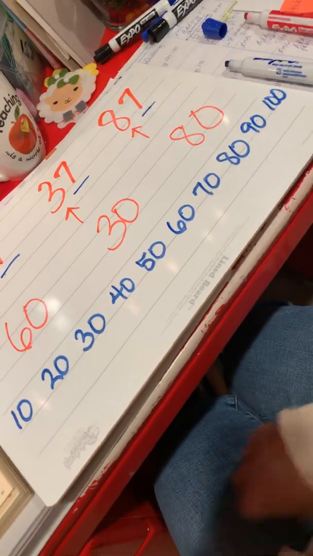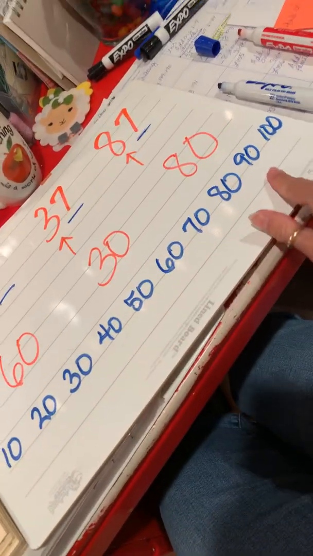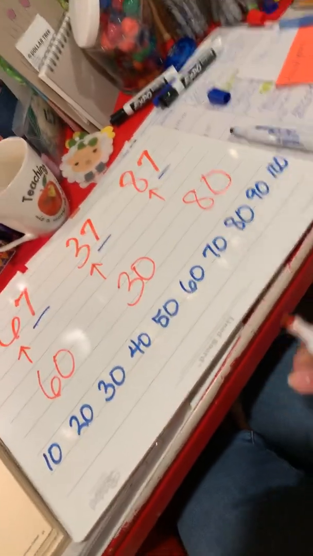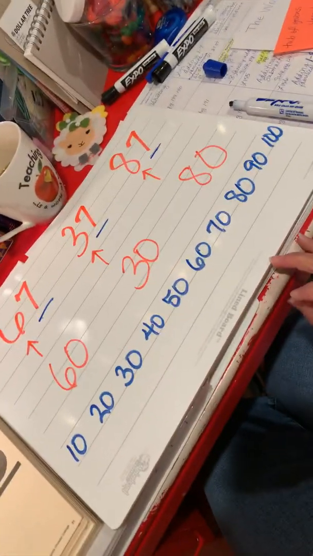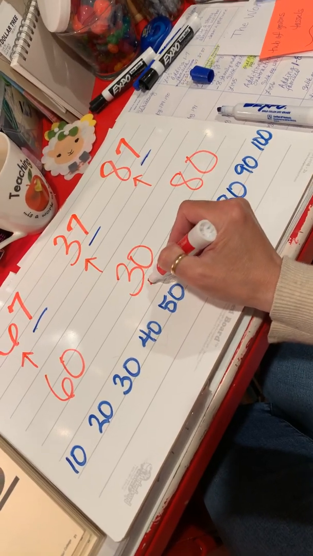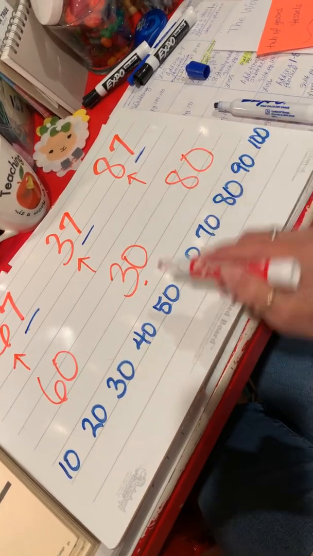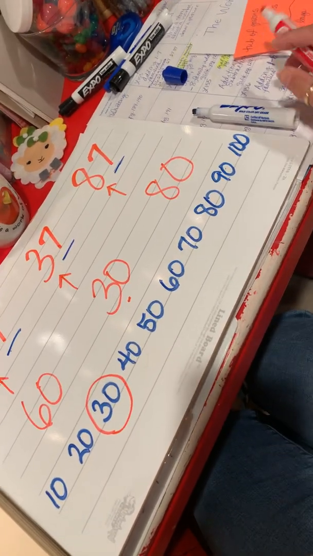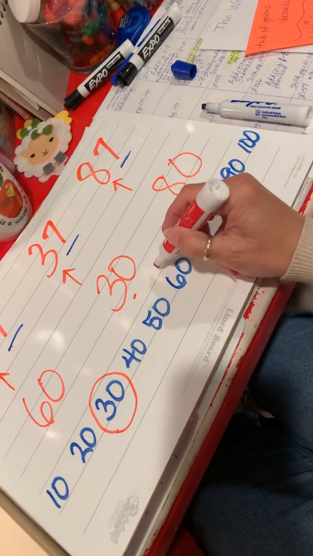All right, now looking at this number line of 10, which of these numbers is the smallest? Yes, 30 is smaller than 60 and 80, right? So here's 30 on the number line. Where's 60 on the number line?